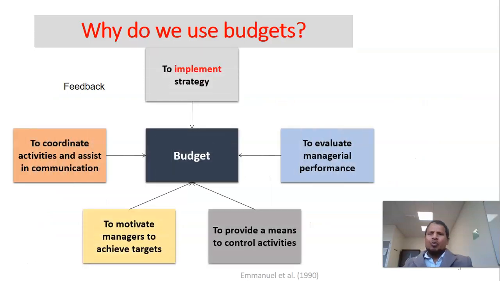So why budget? There are some objectives or purposes of budget stated here. Firstly, what is budget? Budget is a plan, but it's a numerical plan.